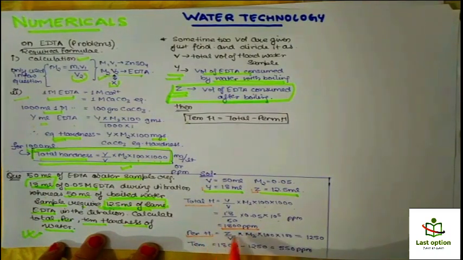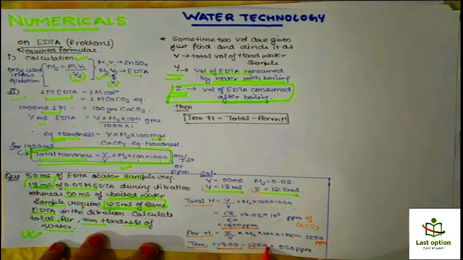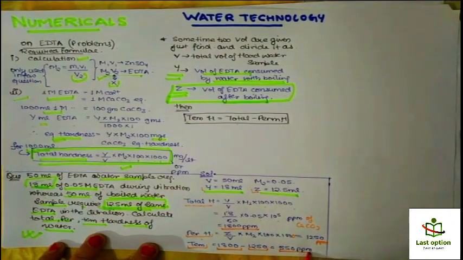And the permanent hardness is Z by V into M2 into 100 into 1000. And this is coming out to be 1250 ppm. Sometimes the examiner wants you to write ppm of CaCO3 here. So you can write it, because it will not deduct your marks, but it looks good. So here temporary hardness is what? Total minus permanent, which is 1800 minus 1250, you will get 550 ppm.